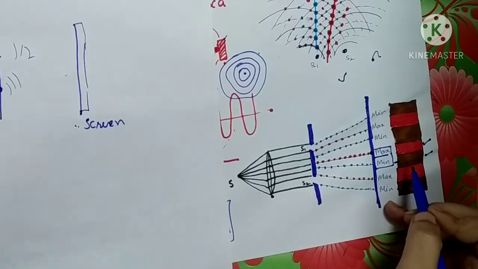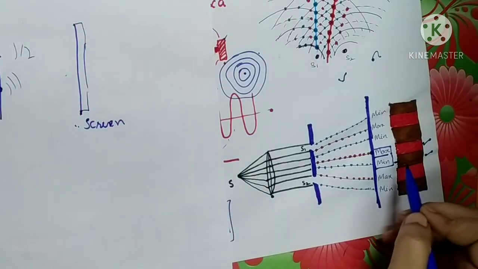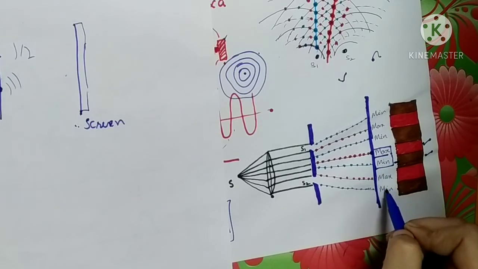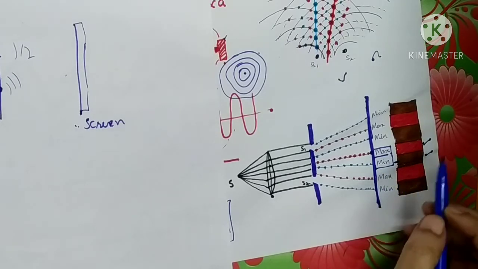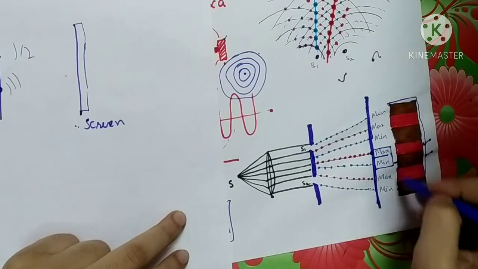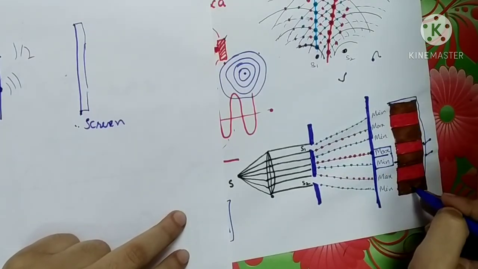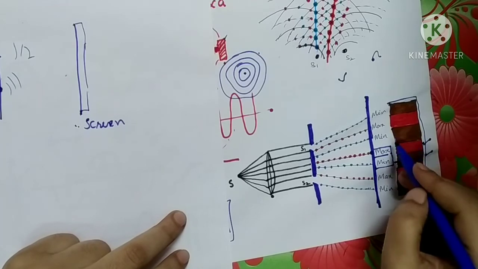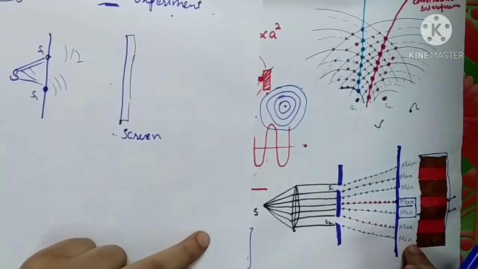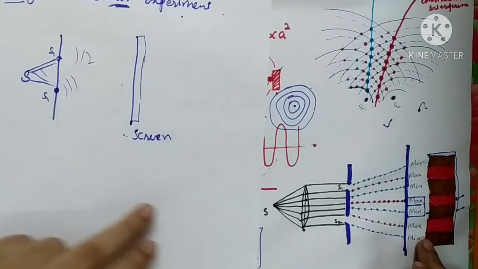So there will be a continuous change in the intensity of light. It may go from maximum to minimum, from minimum to maximum, and so on. Such a pattern we are going to get on the screen. This bright band, dark band pattern is called interference of light, or steady interference of light.